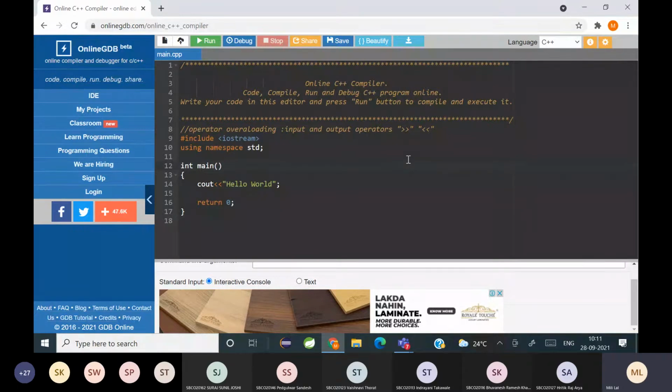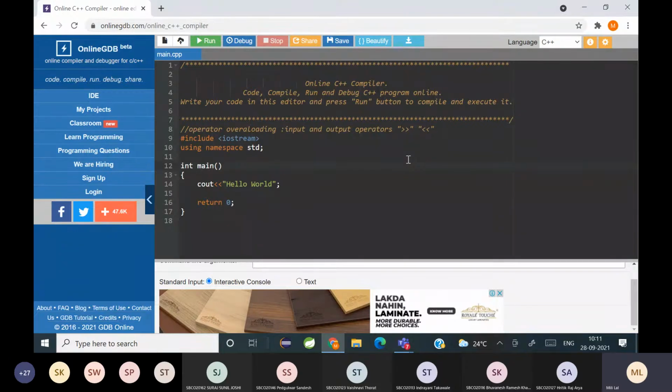It's like polymorphism, making an operator do multiple tasks other than its normal task. For example, an arithmetic operator is normally used for adding or subtracting values, but here we are using the arithmetic operators along with objects for adding objects. So to show that, we have to write an operator overloading function.